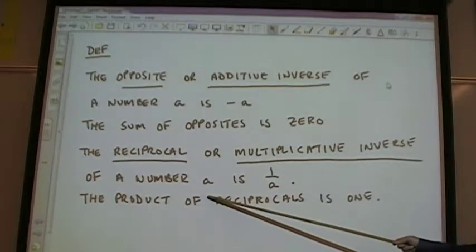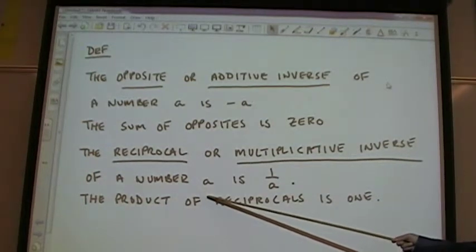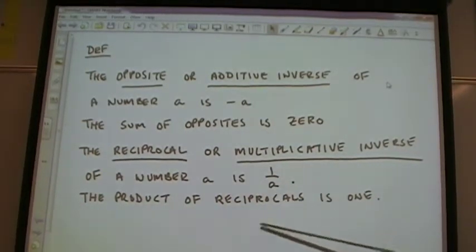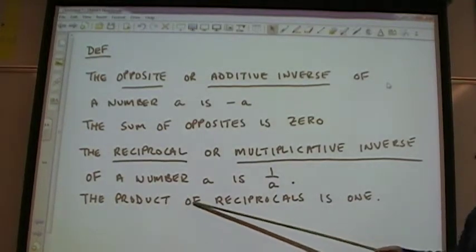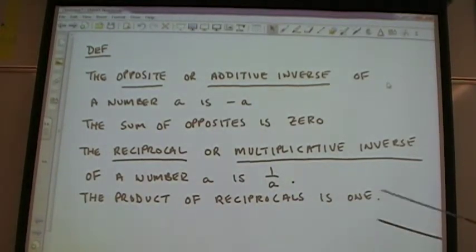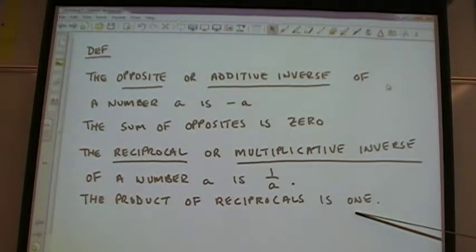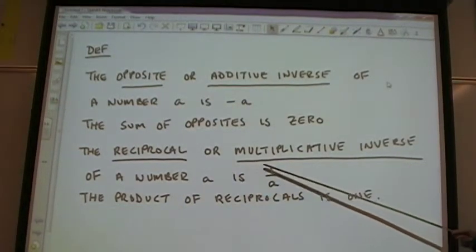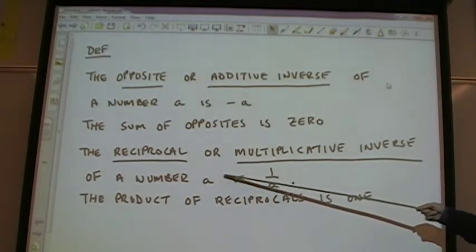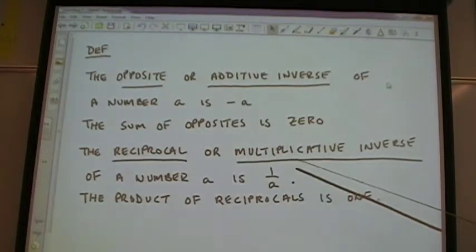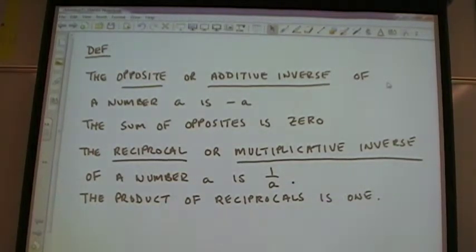If we had a 1 under the A, which you could have, then when you flip it, it becomes 1 over A. The product of reciprocals is always 1. If I multiply A times 1 over A, the A's divide out, and you're left with 1, or 1 over 1.